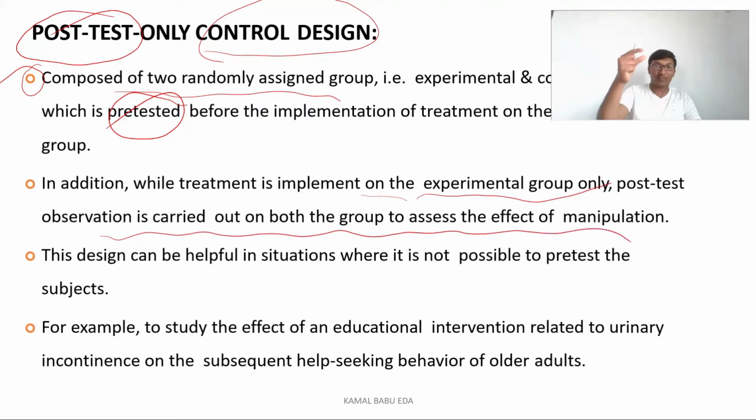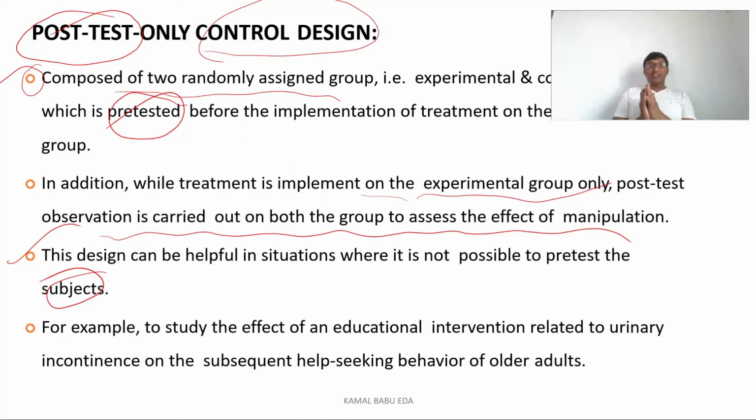To know the effect of the treatment which we are giving, we do the post-test on both groups, the experimental as well as the control group. This design is helpful in situations where you cannot do the pre-test on the subject. So we directly go for the treatment part, and we do the post-test for both the experimental group and the control group.